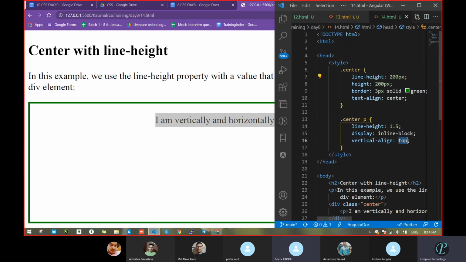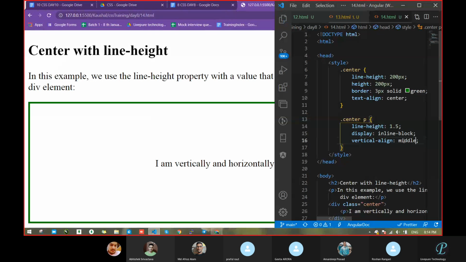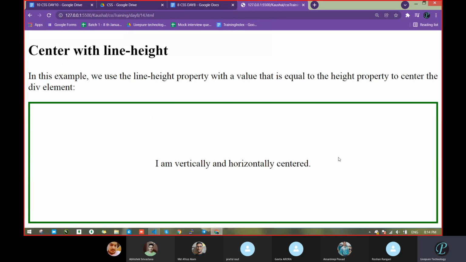Top, remove this one, and now take to middle. Okay, now we got this one. So with the help of this, if you want to make anything in the center, vertical top this way, then we can use this one.